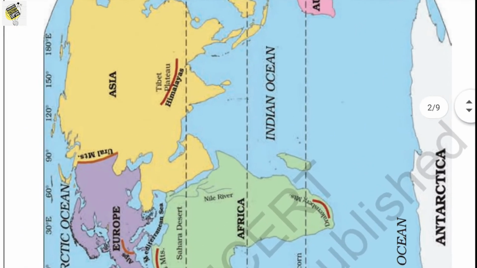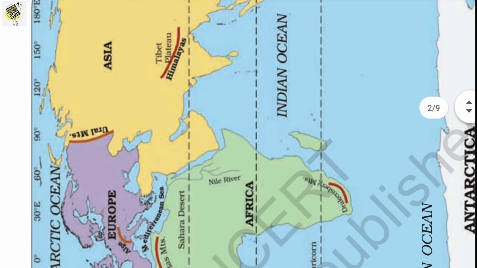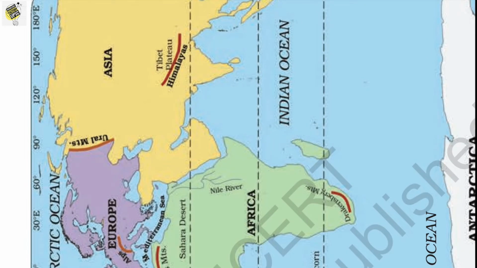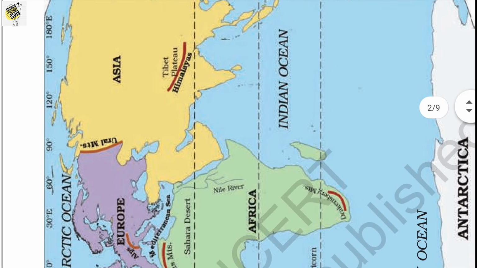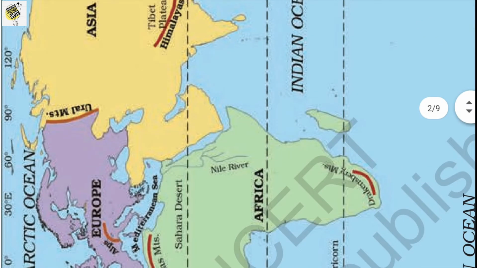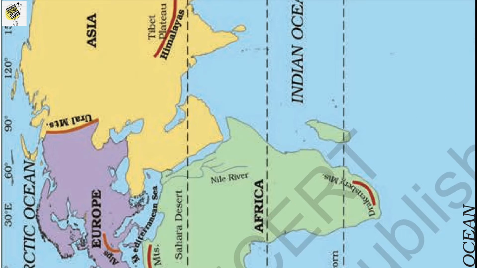Okay, isn't it? Here we can find Asia, and here is Europe. So there is a boundary between Asia and Europe, which is separated using mountain ranges, and it is known as the Ural Mountain Ranges, which lie on the western side of Asia. Is that clear? And the combined land mass of Europe and Asia is called Eurasia. That means on either side of the Ural Mountains and this boundary, there is a combination of Europe plus Asia, termed as Eurasia.